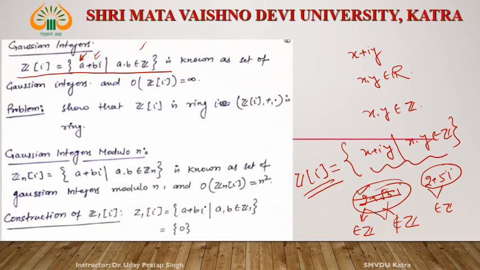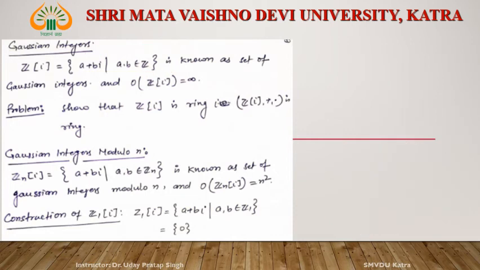Okay, but this Z[i] with respect to addition and multiplication forms a ring. What is the addition and multiplication? What is the addition operation and multiplication operation of Z[i]? Take elements of Z[i], a plus bi and c plus di.